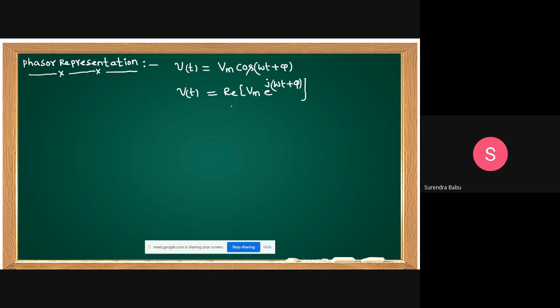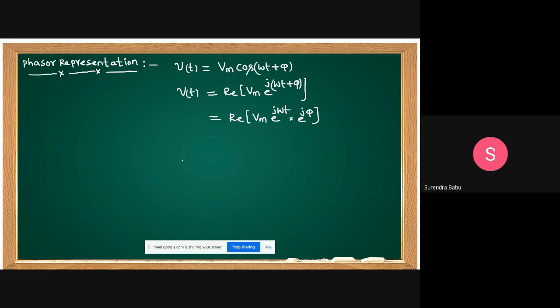Real part of, if it is a cosine, you take the real part. If it is a sine, you take the imaginary part. But mainly I am taking the reference of cosine. Real part of Vm e power j omega t plus pi. You can also write this like this: real part of Vm e power j omega t into e power j pi.